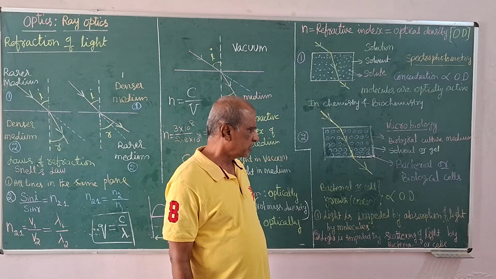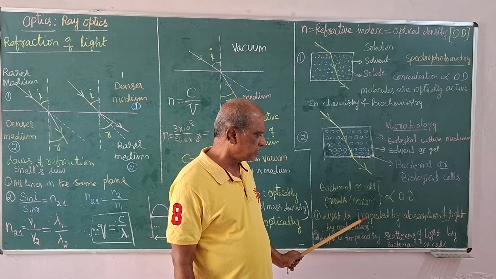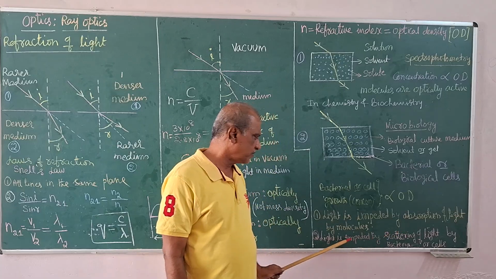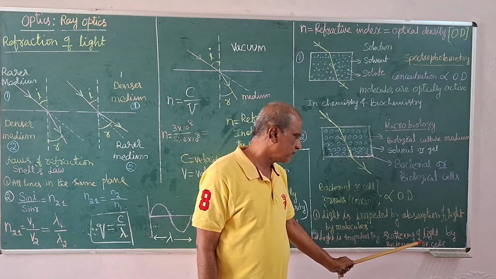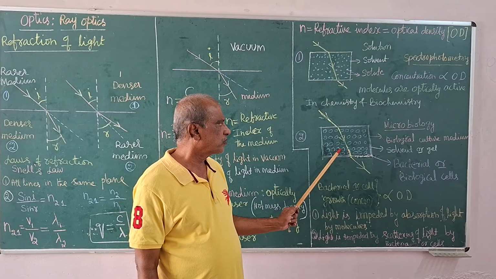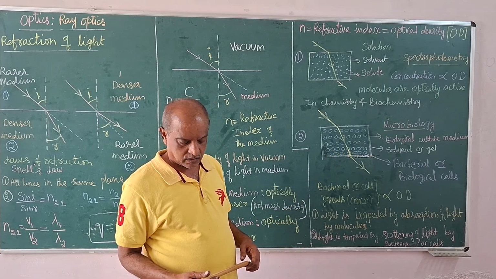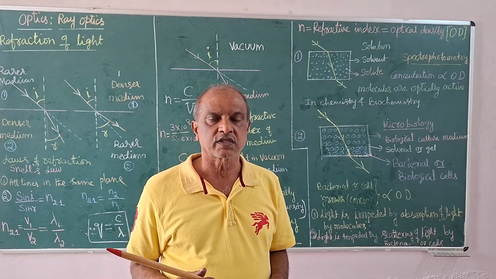Light is impeded, and its speed is reduced by absorption by molecules in one case, and by scattering of light by the cells in this case. This study, microbiology, is an important tool in medical diagnosis.